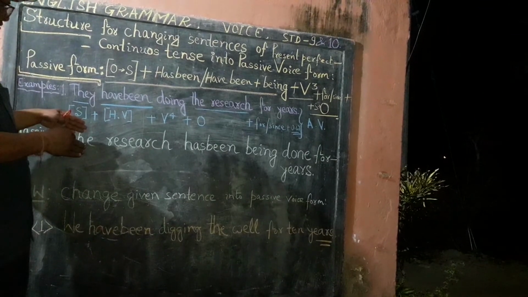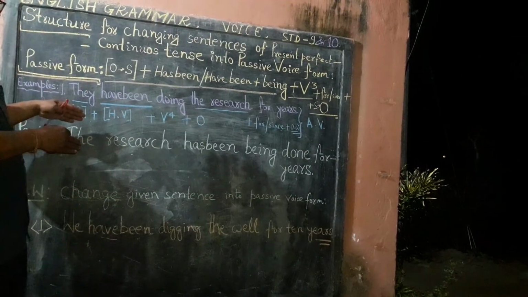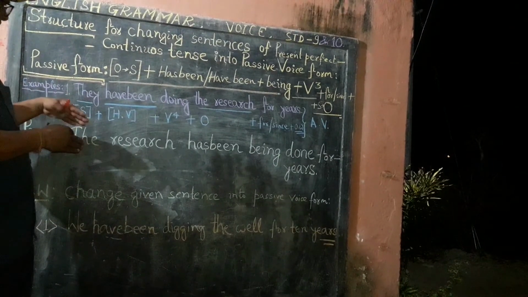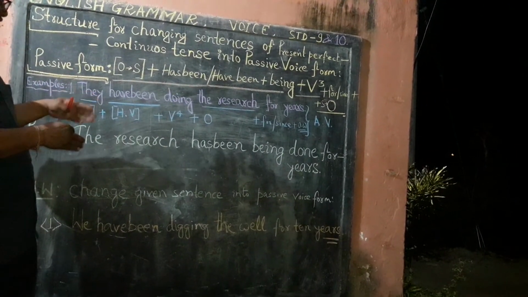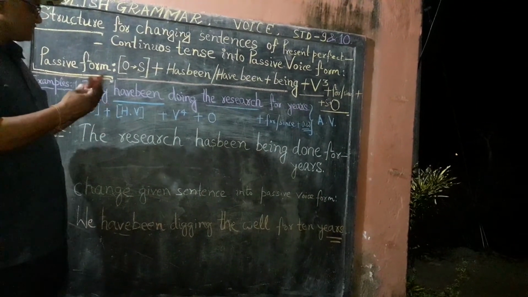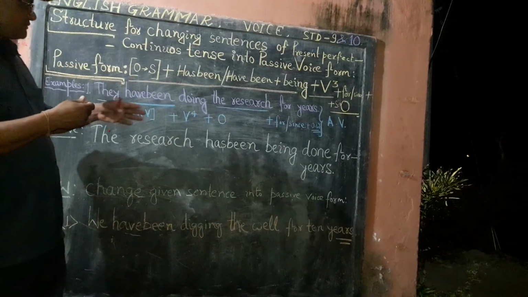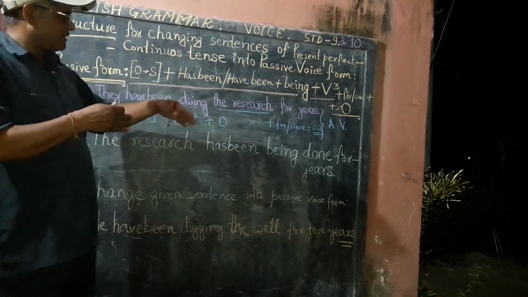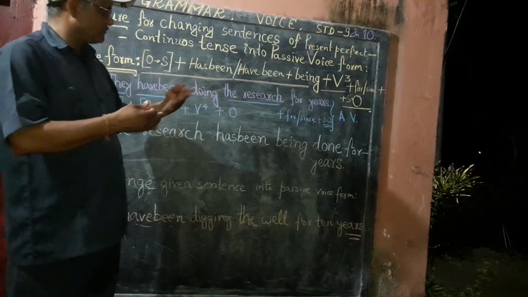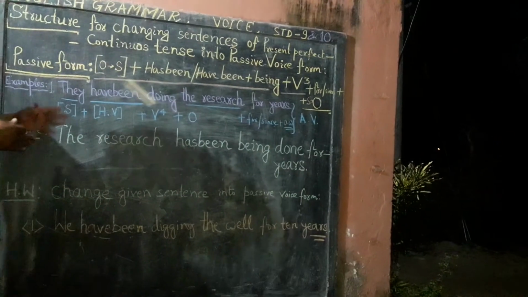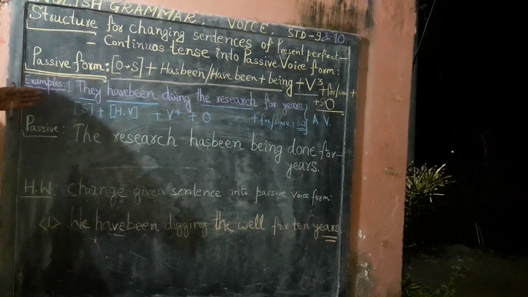How to use the given subject as an object, how to use the helping verb, how to change the fourth form of verb into the third form of verb, how to use the object, where to use for and where to use since, and then other words. So you need to note it down and get it.